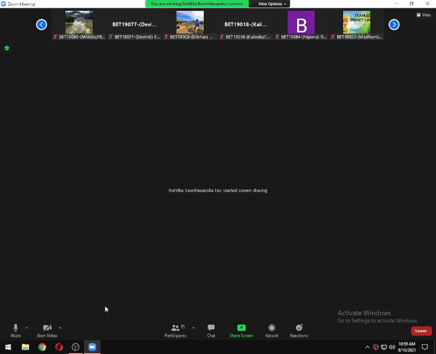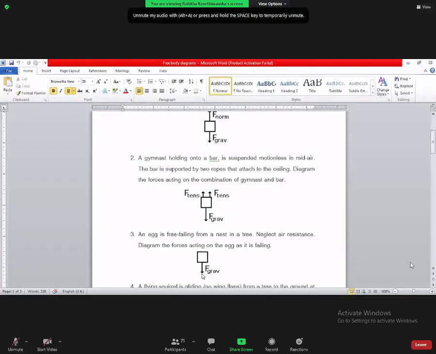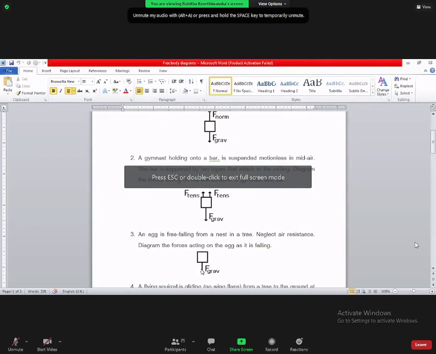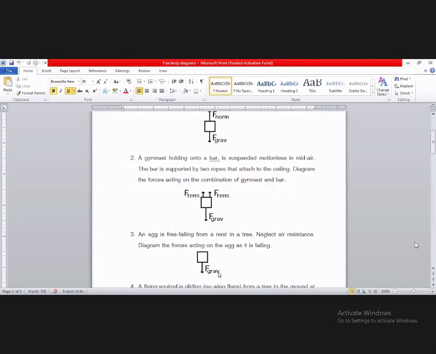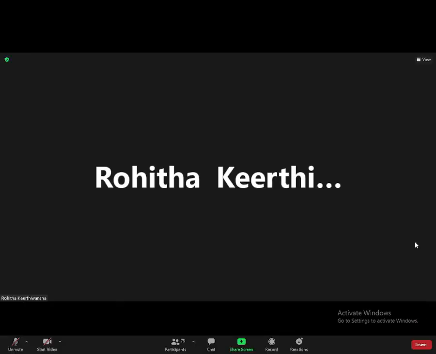You can see you have the body here and gravitational force acting on it, and it pulls the egg downward to the ground. So we'll go to the next situation.